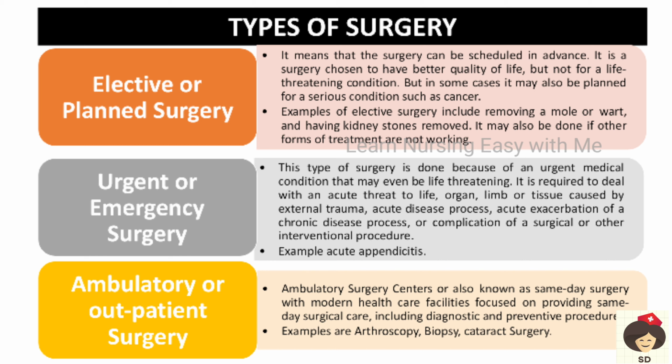That is called urgent or emergency surgery. And next is ambulatory or outpatient surgery. Here it is like daycare, where the patient will be scheduled for some minor surgical procedures in a day. The patient will come in the morning, the surgery will be performed and the person will be discharged on the same day, like a biopsy or a cataract surgery.